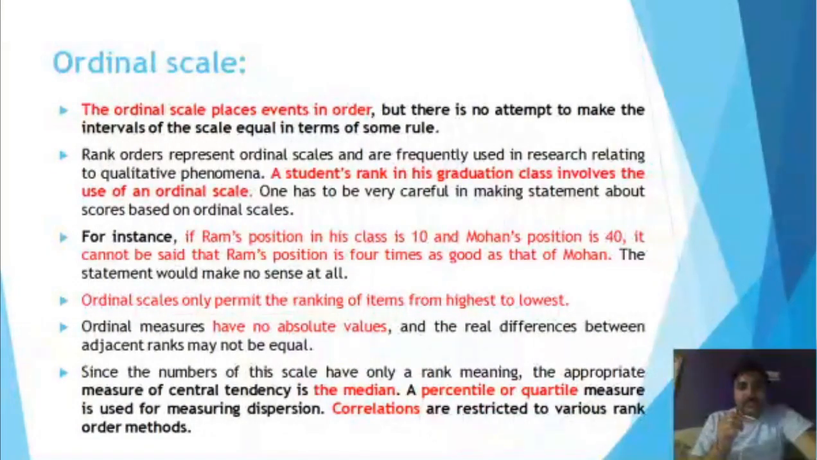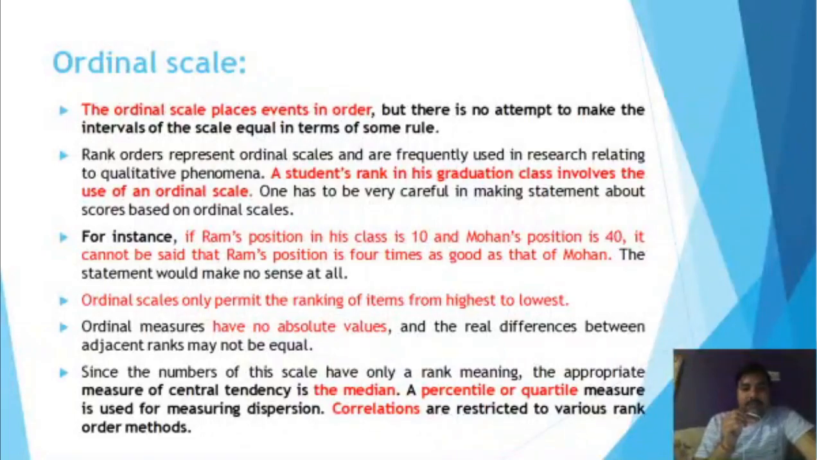Now, ordinal scales only permit the ranking of the items from highest to lowest. You can arrange them from highest to lowest only. Ordinal measures have no absolute values, and the real difference between adjacent ranks may not be equal. Whatever ranks we are giving, we cannot say the interval between those two ranks will be the same.